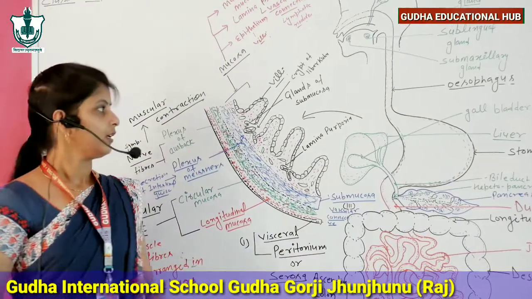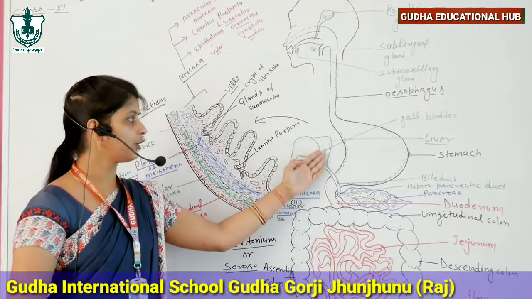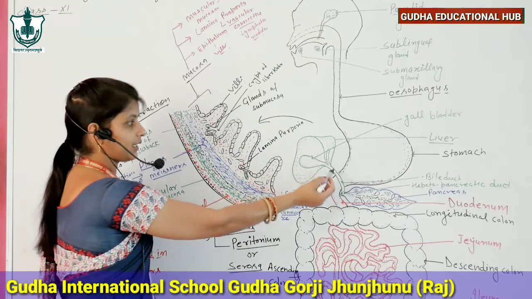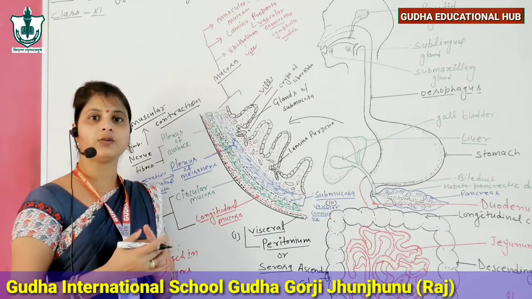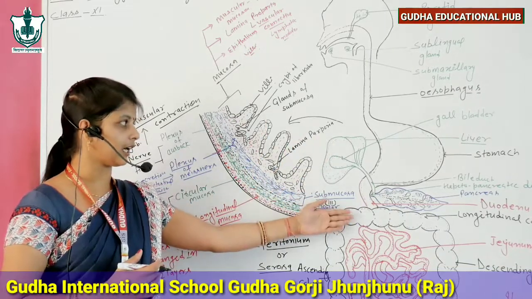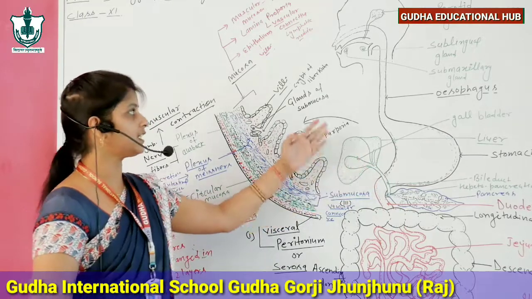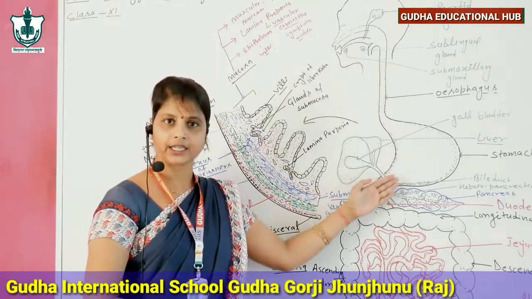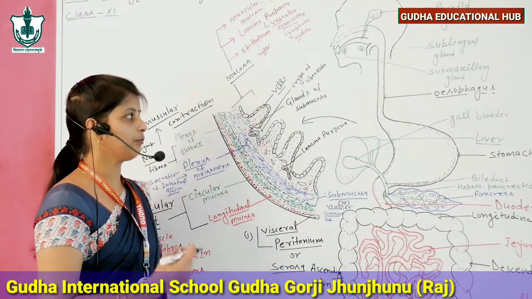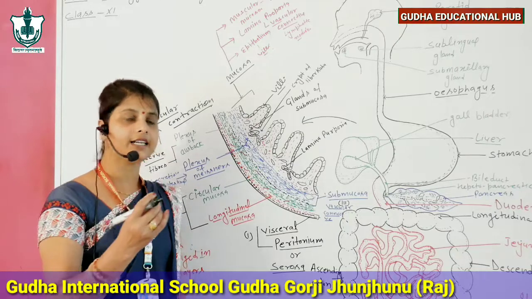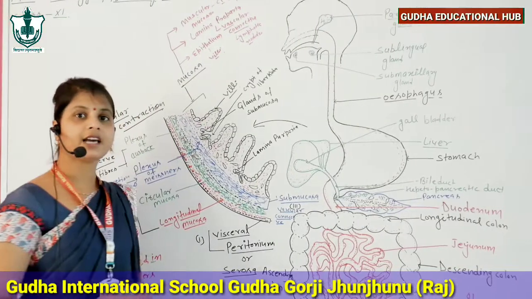As you know, the alimentary canal has some specific characteristics, and due to the presence of these characteristics, it is able to perform easy movement inside the alimentary canal. It means food easily moves from one part to another. The alimentary canal is glandular.